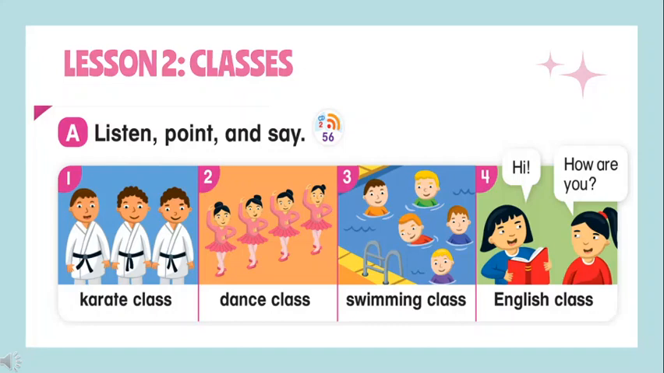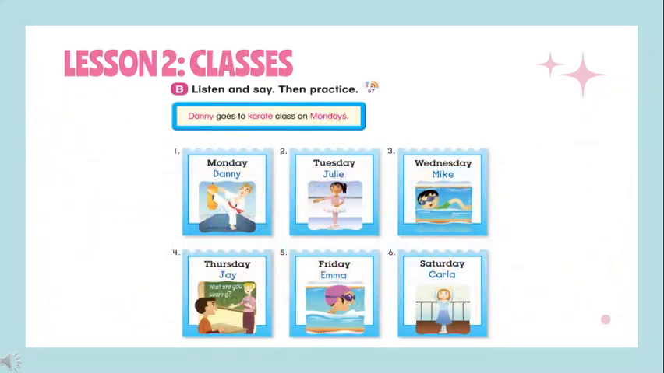Now the question for you is, do you have any of these classes? Then here we are going to learn all the rules that we have to follow when we are talking about any class or subject. For example, you have here 6 different activities. So that's why we're going to listen to them and then I'm going to explain.